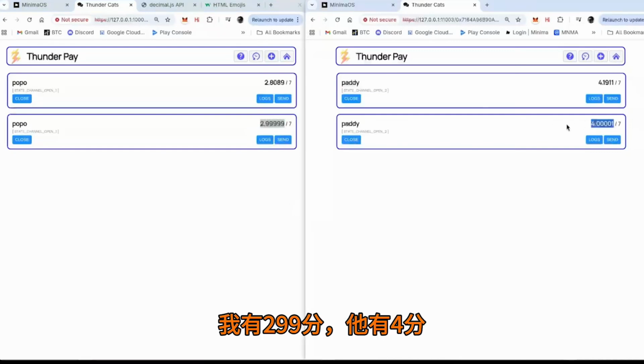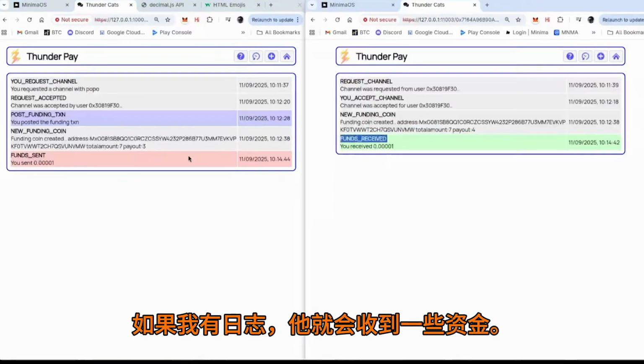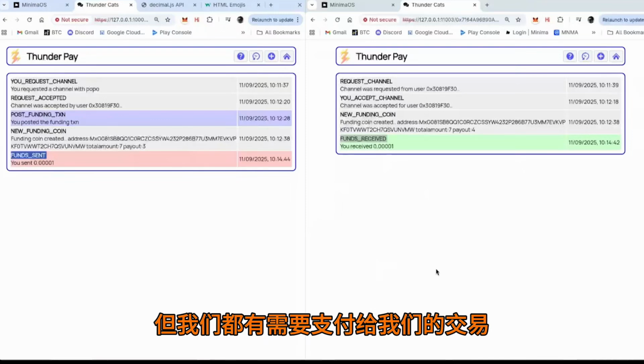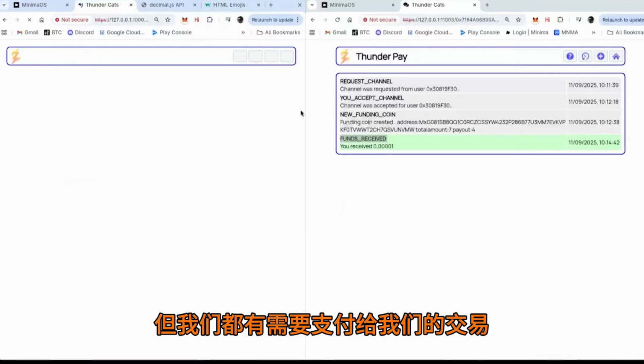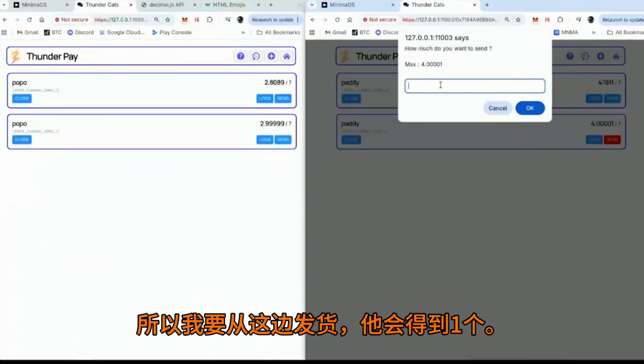Now I've got 2.99 and he's got 4 point something. If I go to logs, he's received some funds. I've sent some funds. Nothing has happened on chain now, but both of us have transactions required to pay us. So let's go again. Now I'm going to send him something. So I'm going to send from this side. He's going to get 0.1.